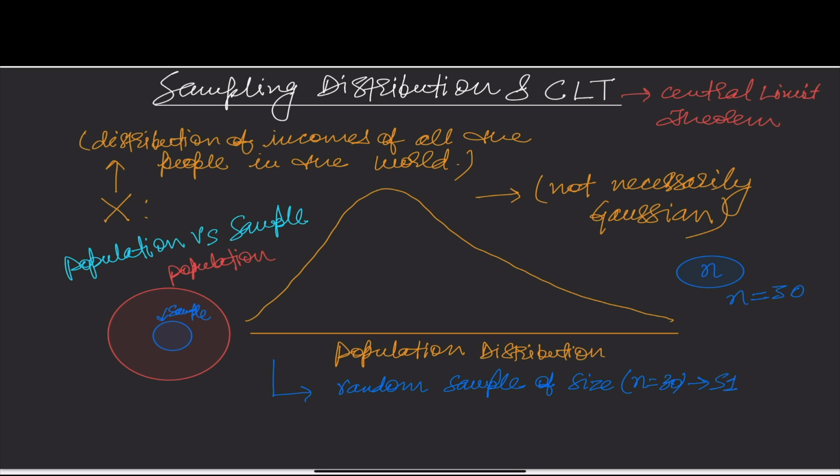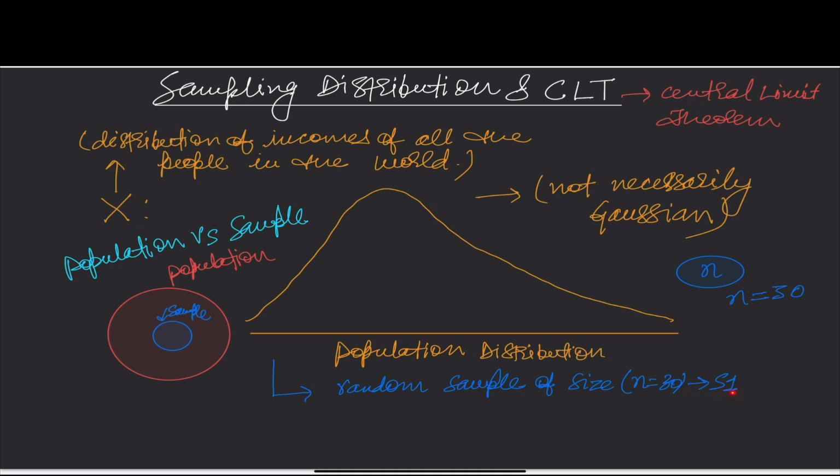So what I am doing here is, from all the people who have some income in this world, I am picking up randomly 30 people. That's why n is equal to 30. We will understand why I am taking n equal to 30. n could be 10 or even 100 or even 1000 or even a million. So I am picking up 30 people from this distribution X and I am putting them in a set S1.